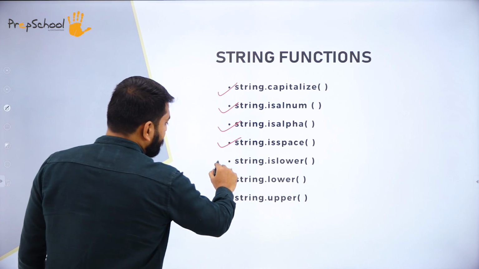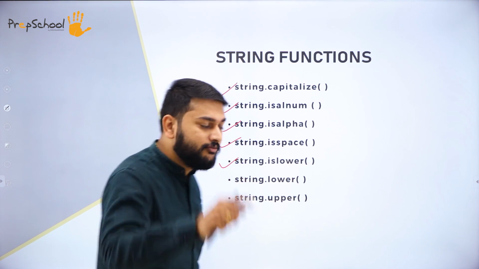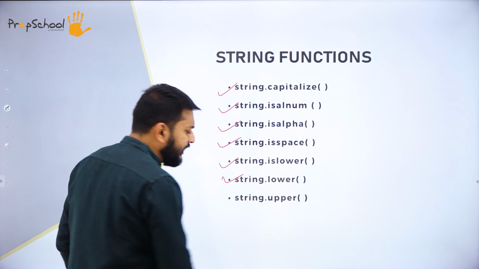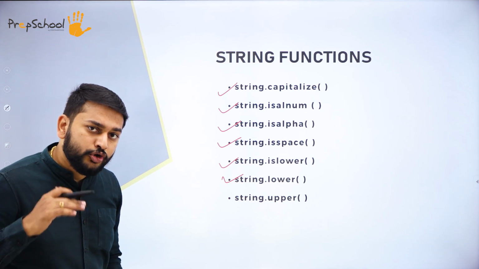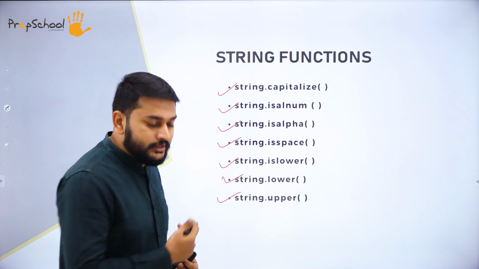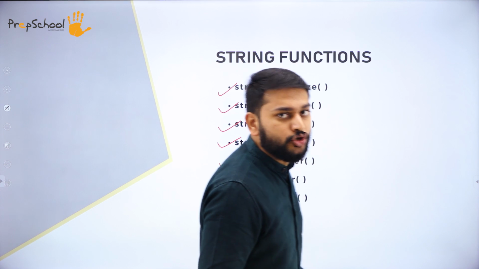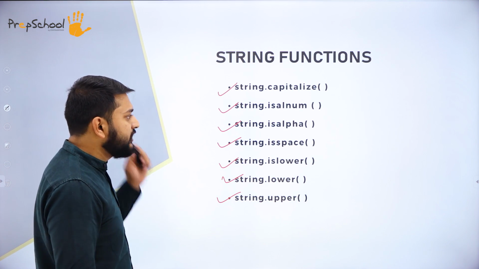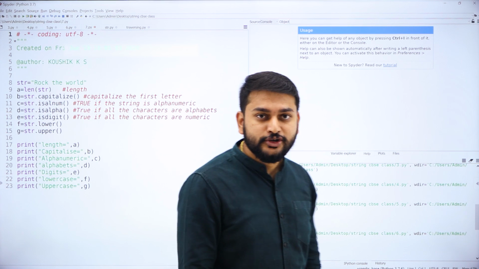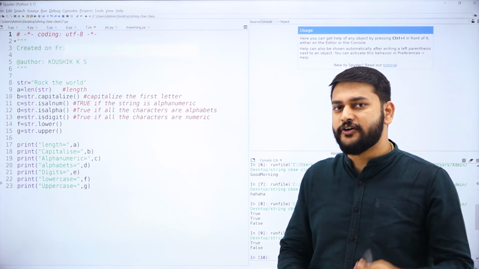And the next one is, do I have lowercase in my string? That is what I will be checking with string is lower. The same with string dot lower, it will convert all the characters that I have to lowercase, and string dot upper will convert all the characters to uppercase. I will be demonstrating this with the help of programs. Let's have a look. A very important part, that is string functions. You need to understand what are all the different types of string functions that I have.